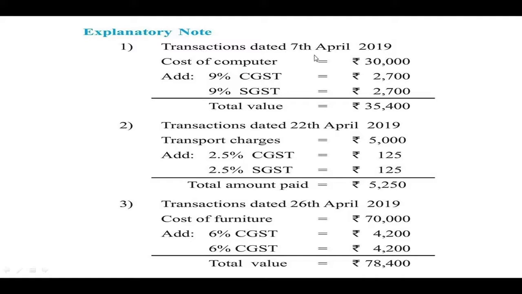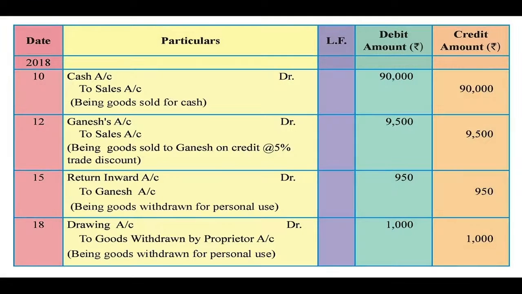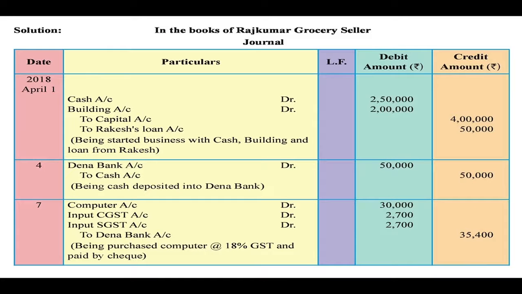Transaction on 7th April, cost of the computer 30,000. Of that 18% you have to calculate, and you have to divide that into central GST and state GST. So the journal entry will be recorded in the journal, that is computer account debit rupees 30,000, because computer comes in the business, we have to debit computer account.